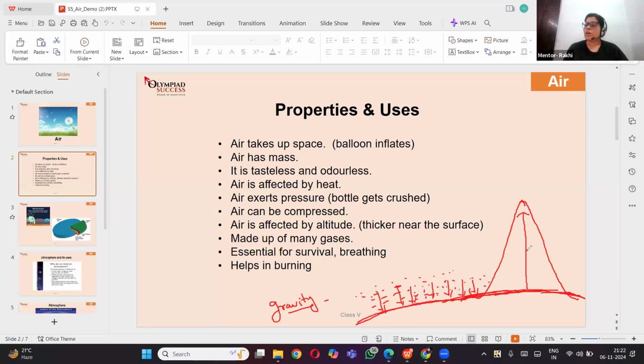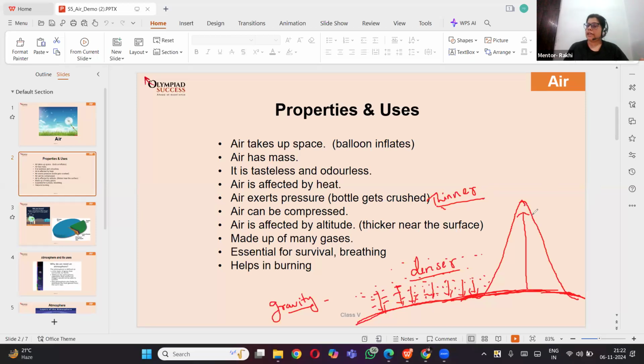But yes, as we move away from the Earth's surface, the air becomes thin. The layer of the air becomes thinner. So air which is present close to the surface of Earth is quite denser, and air which is above the Earth's surface is thinner.